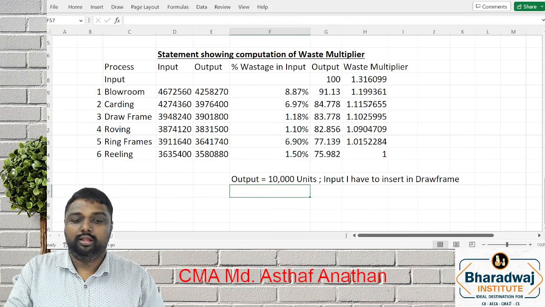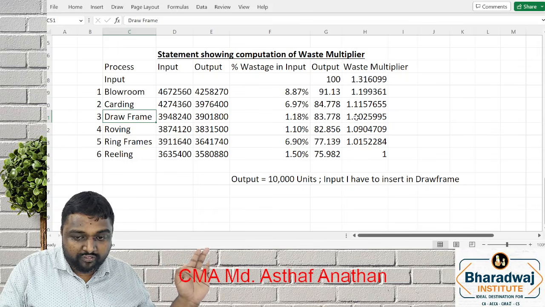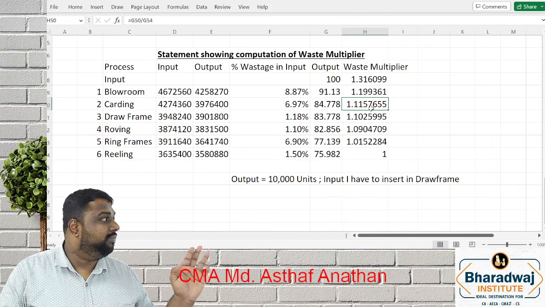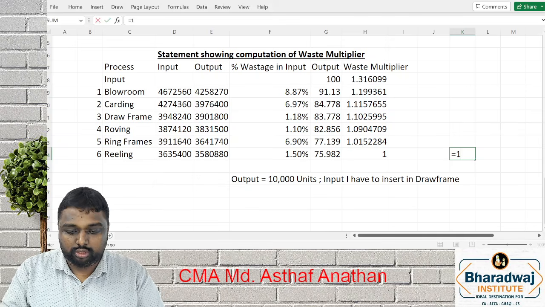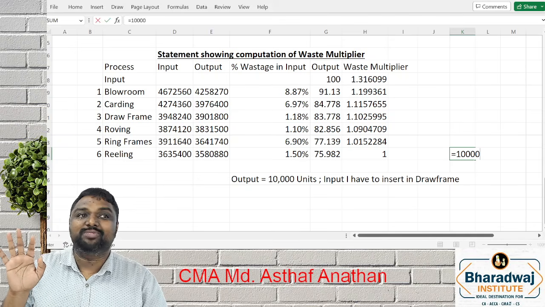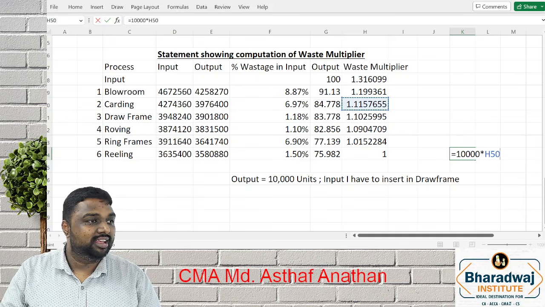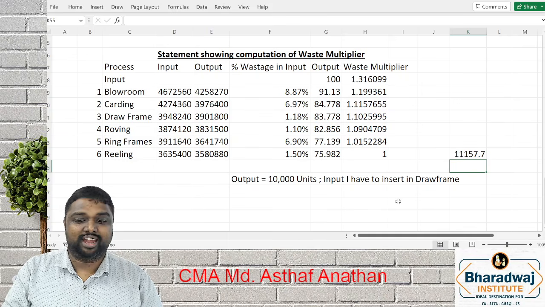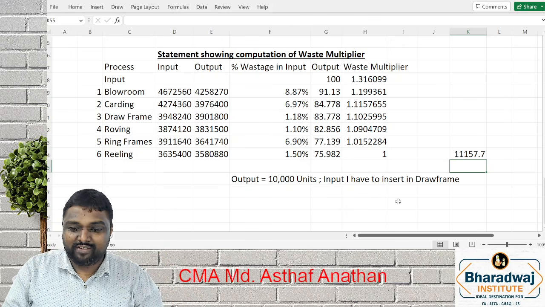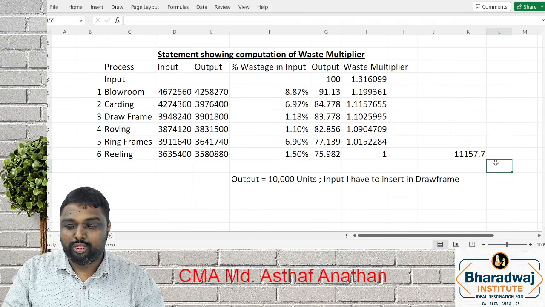One example I am doing. Which name? Draw frame. So draw frame is this, correct? You have to take draw frame just before the multiplying factor. What is the multiplying factor? 1.115765. Yes or no? So your desired unit is what? 10,000. What is the draw frame just before the multiplying factor? You get this. Correct or not? Now you get one number, 11,157. Correct? Now take your calculator. This 11,157, the first stage will be what? Draw frame. In your calculator, you take this. What is the wastage in draw frame?